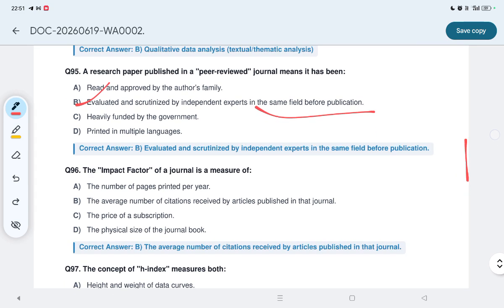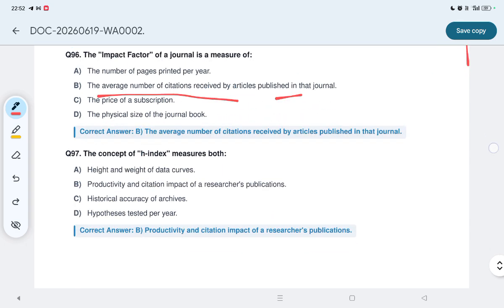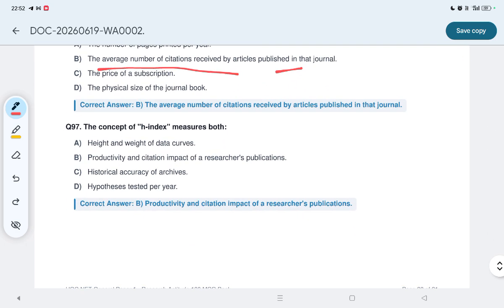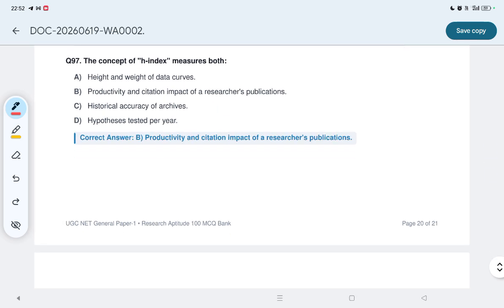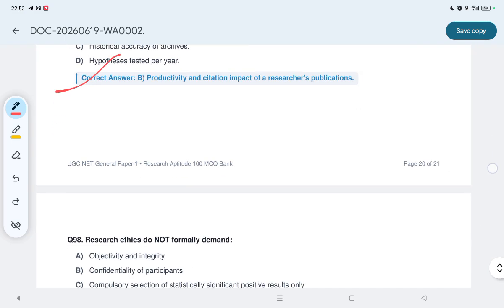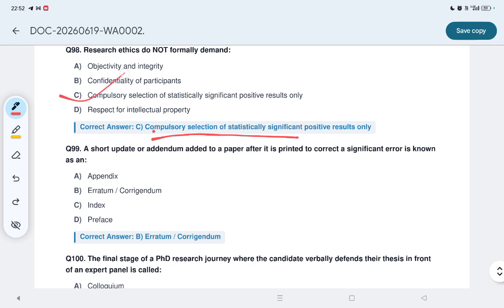96, the impact factor of a journal is a measure of, option B, the average number of citations received by articles published in that journal. 97, the concept of h-index measures both what? Productivity and citation impact of a researcher's publications. Option B is the correct option. 98, research ethics do not formally demand what? Compulsory selection of statistically significant positive results only. This option C is the correct option.